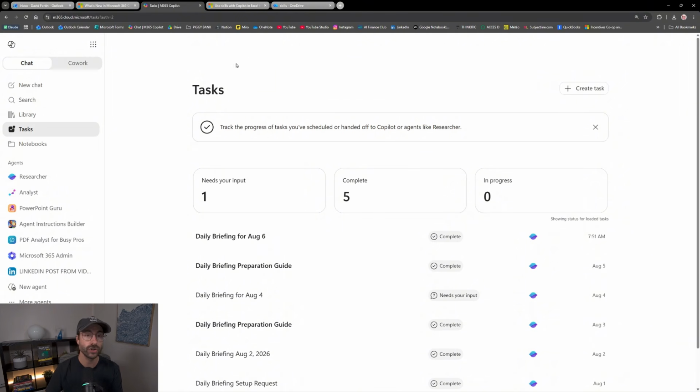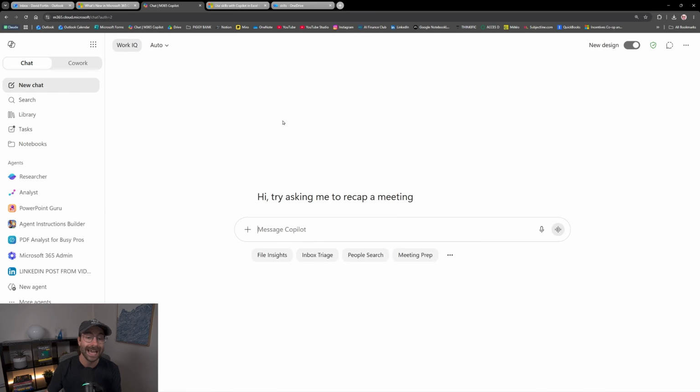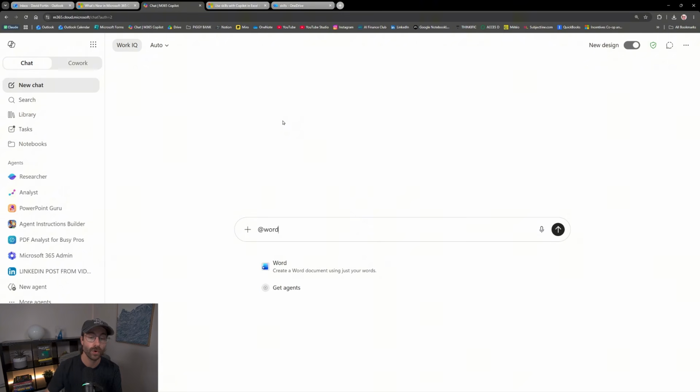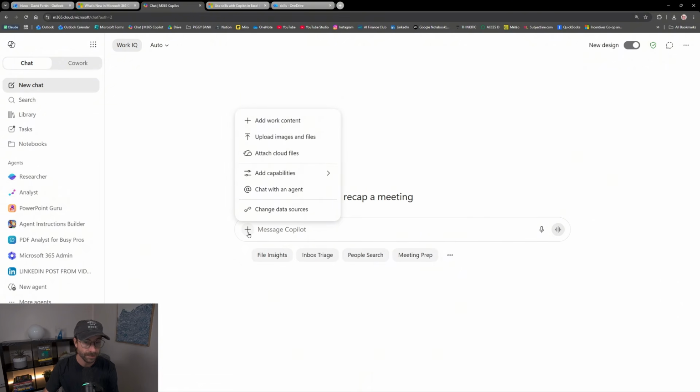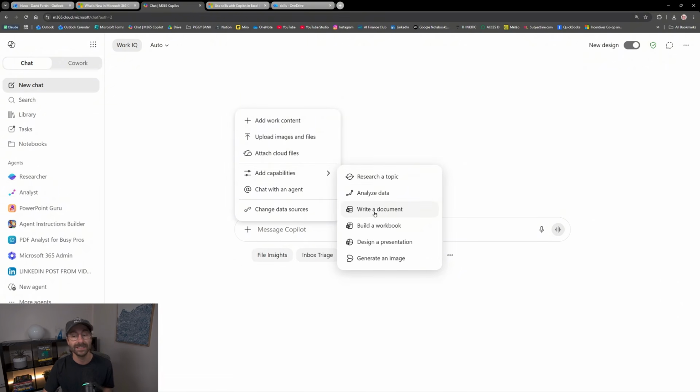One other thing I want to show you. What Microsoft says they added, if I create a new chat right here, is that you can tag directly at Word. So it adds some capabilities. You can see capabilities right here, for Copilot to create Word documents or even Excel documents. You just click on the plus right here, add capabilities, and you can see write a document, build a workbook, design a presentation.